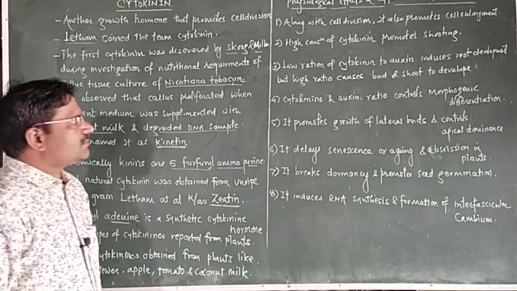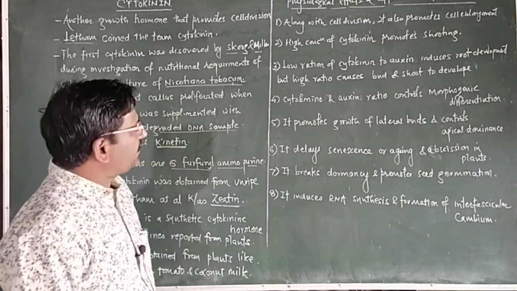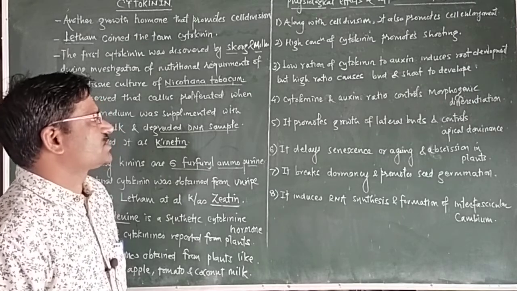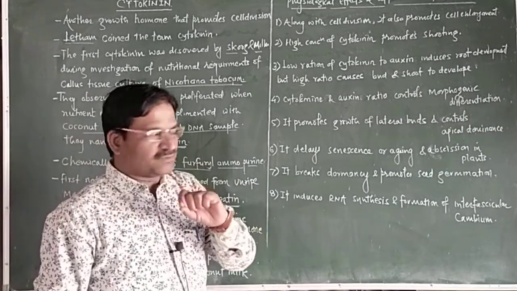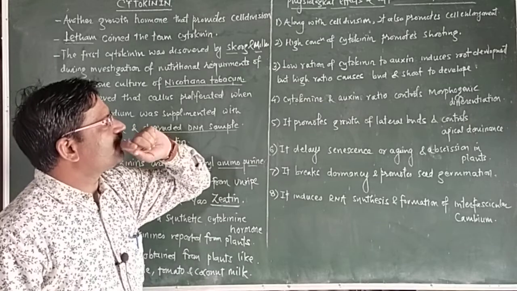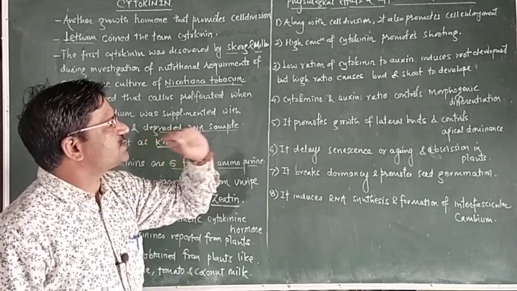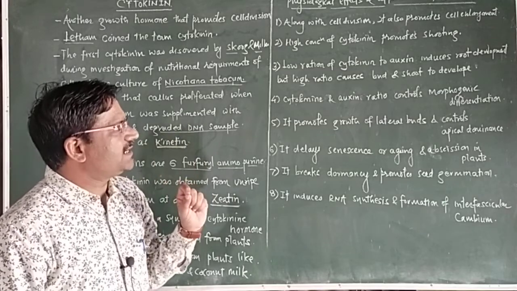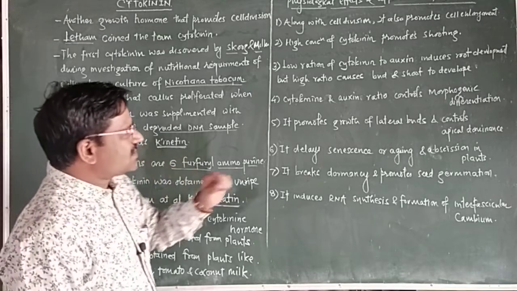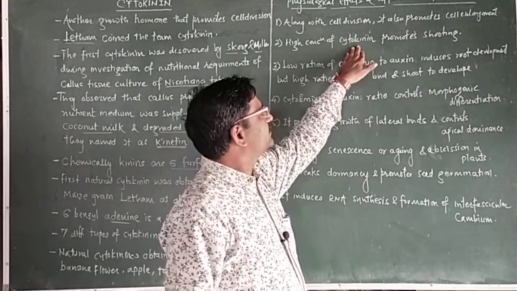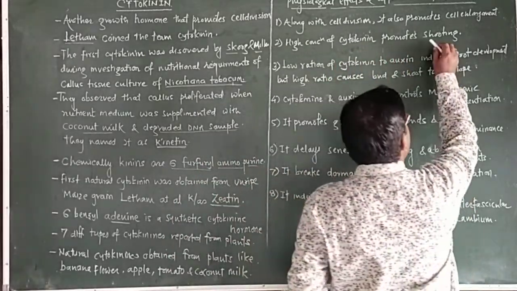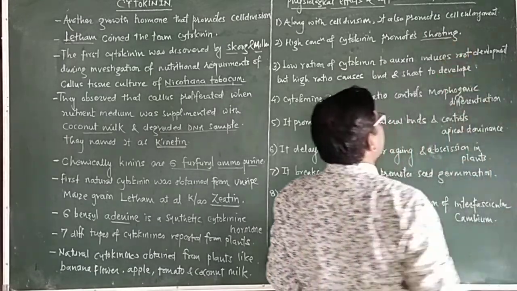Now see the physiological effects of these cytokinins and their applications in plants. Along with cell division, cytokinin also promotes cell enlargement. If a high concentration of cytokinin is applied, it promotes shooting, that is, shoot formation in plants.